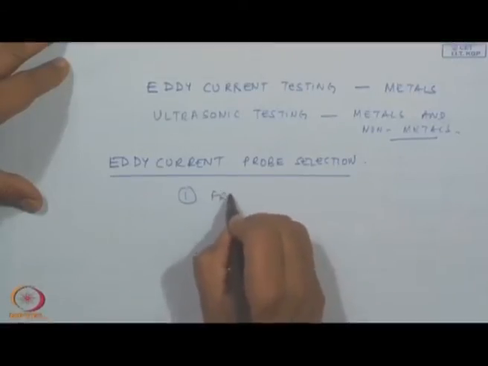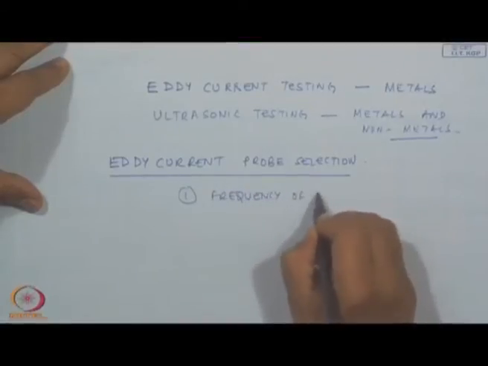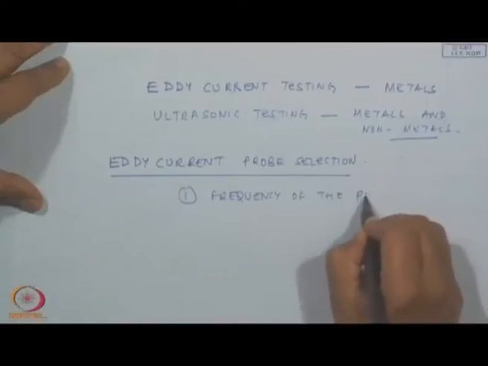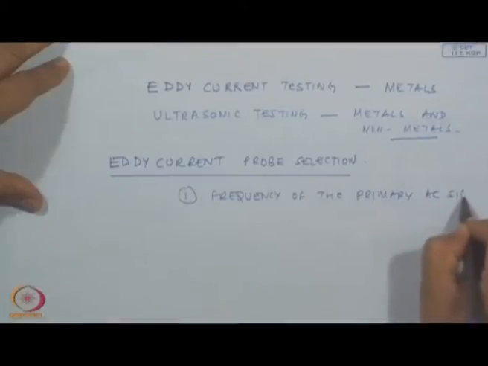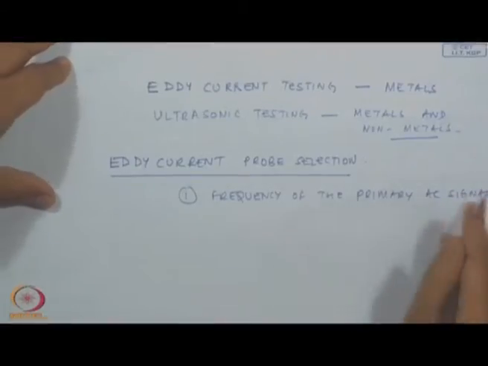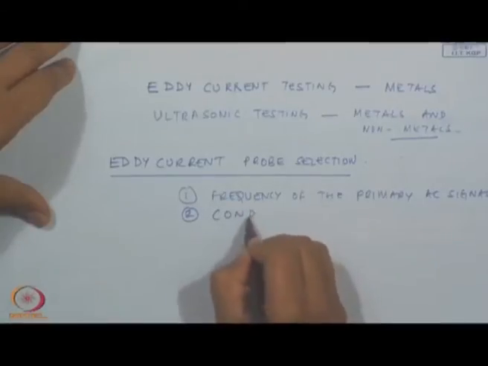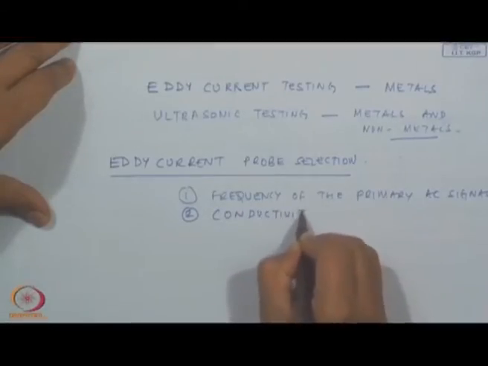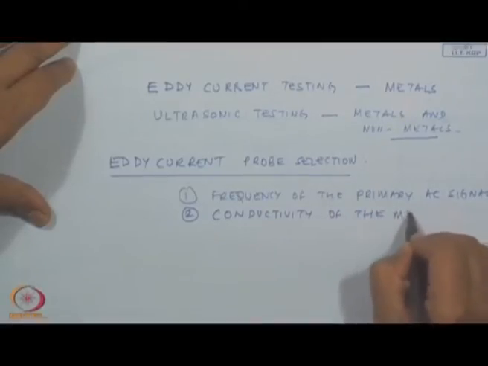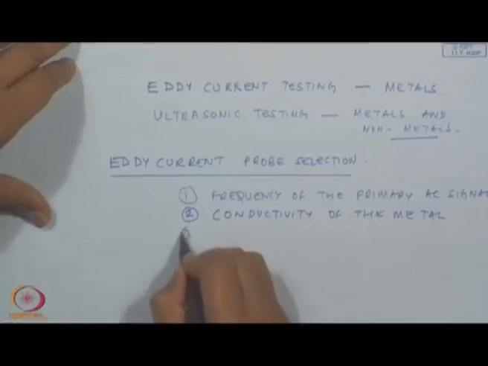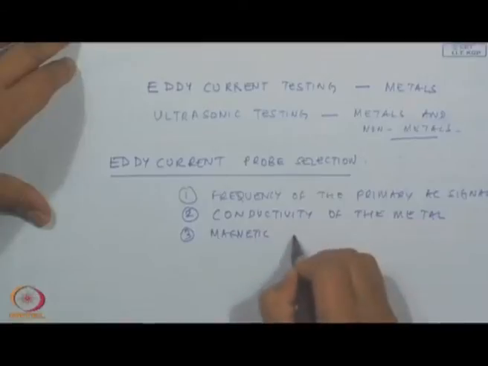The frequency of the primary AC signal, which is used to create the magnetic field, then the conductivity of the metal, and of course, the magnetic permeability.